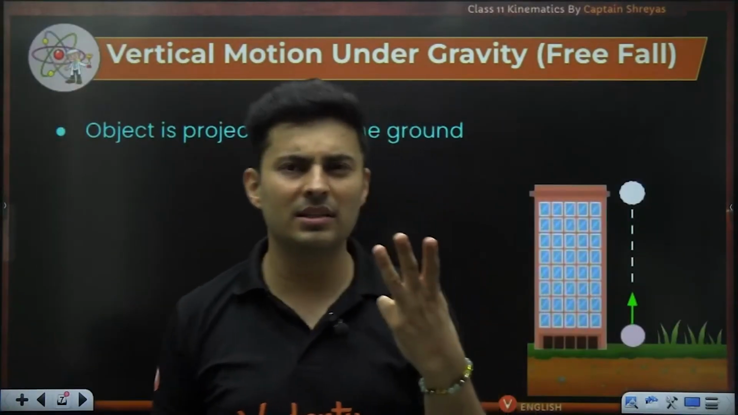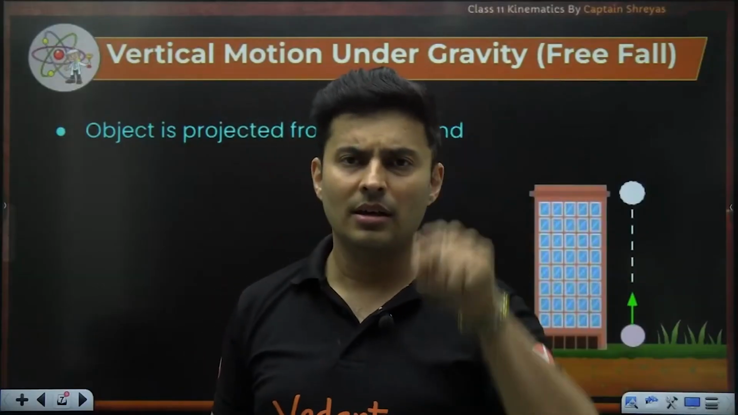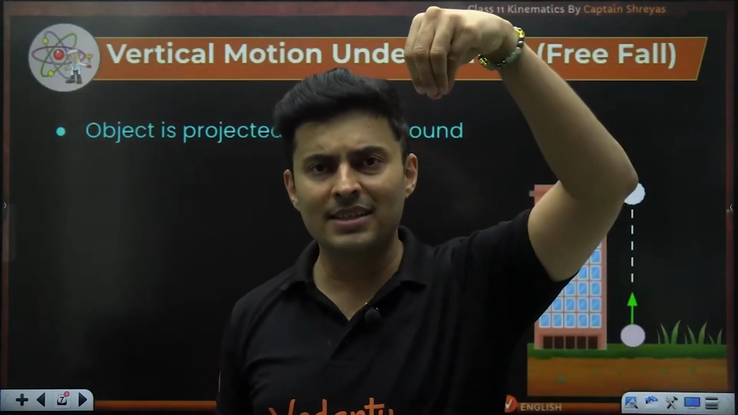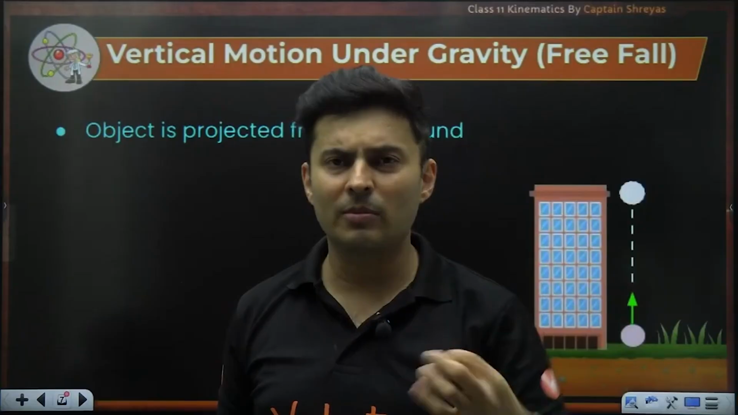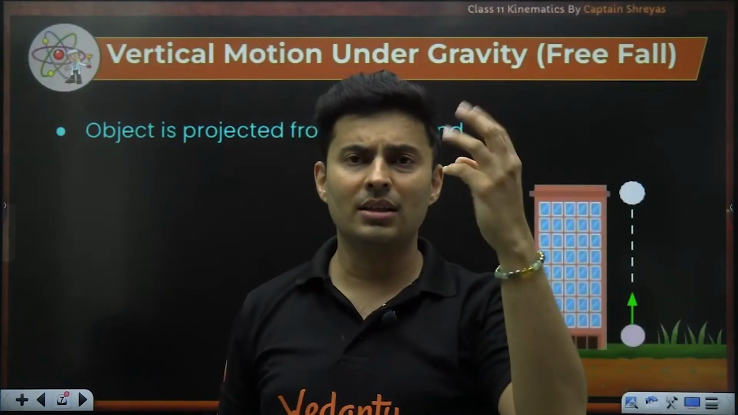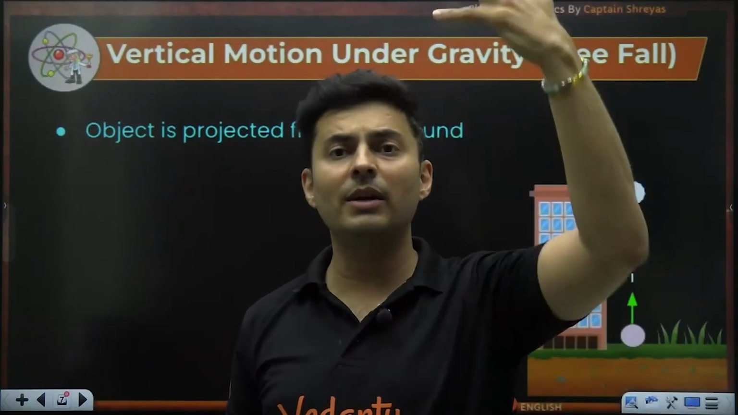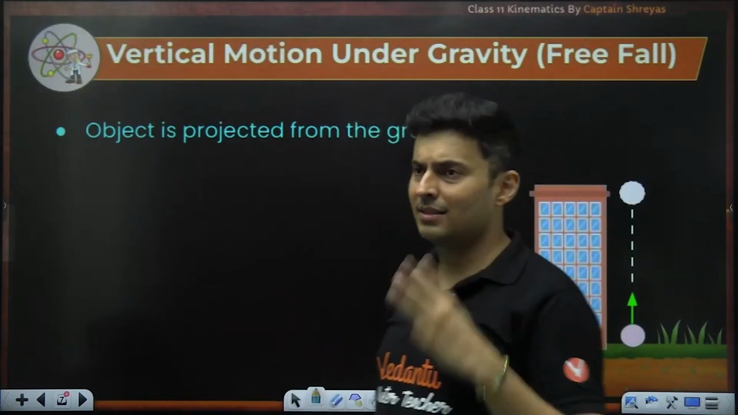There are three major scenarios in motion under gravity, 1D motion. First is when you drop it from the top, second is when you throw it from below, and the third one is you throw it with some speed from the top. So we'll see all these three scenarios.